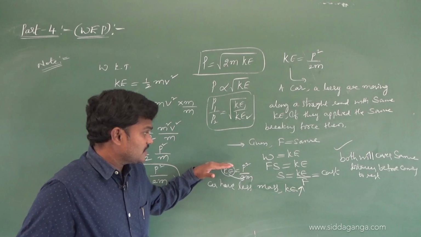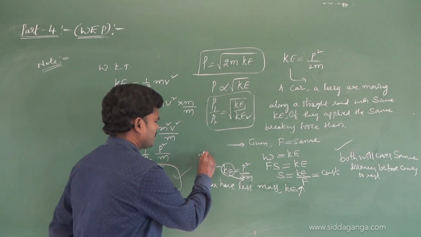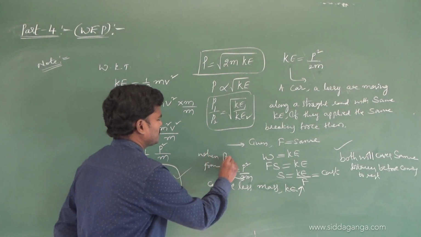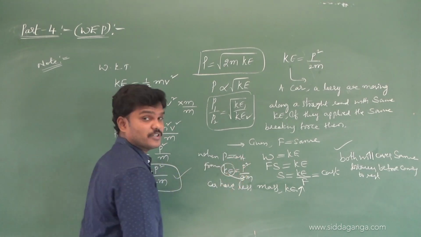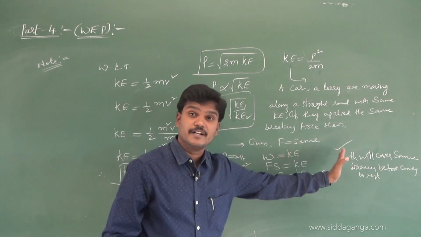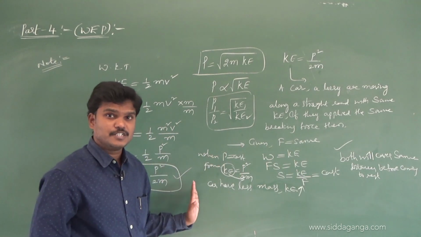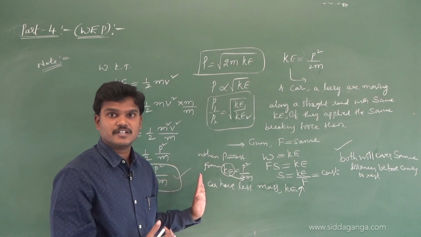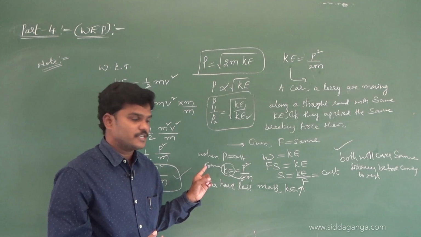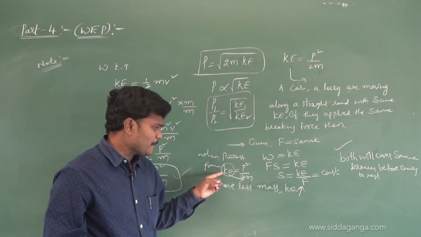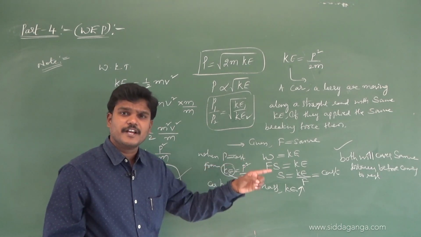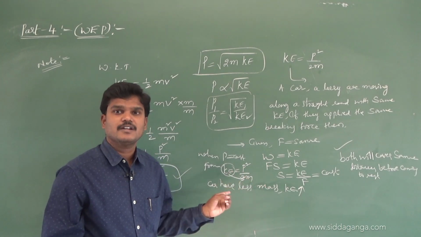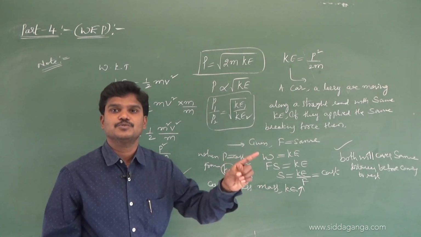This is the second situation, when momentum is constant, otherwise not applicable. For the first situation, kinetic energy is constant. For the second situation, which one will come to rest in a shorter time means definitely momentum is constant. So here the lighter particle has greater kinetic energy, so the car will come to rest earlier.